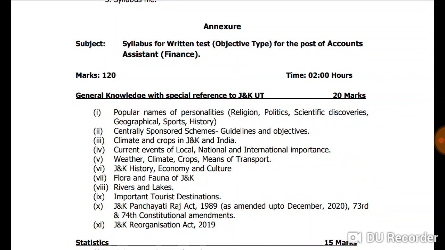General knowledge with special reference to UT of Jammu and Kashmir carries 20 marks.